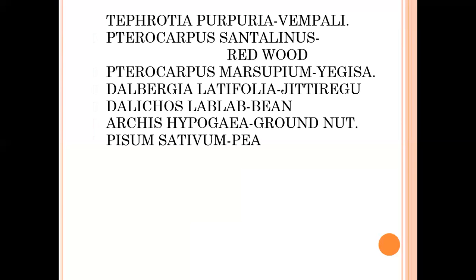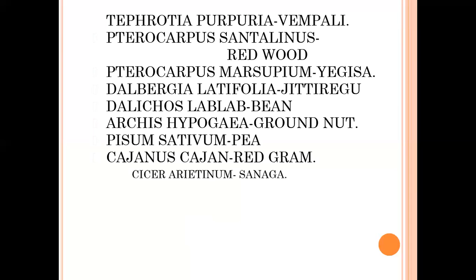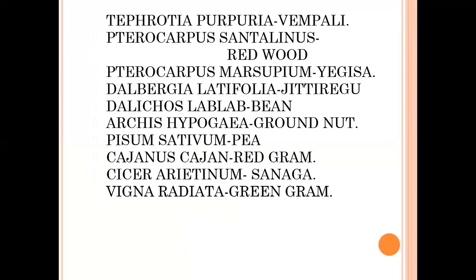Pisum sativum, pea. Cajanus cajan, red gram. Cicer arietinum, Senaga. Vigna radiata, green gram.